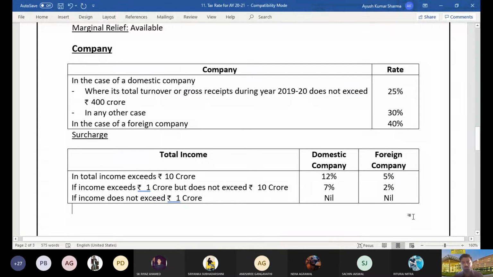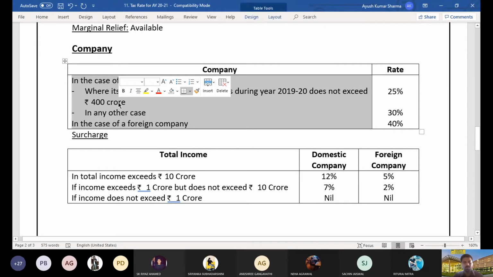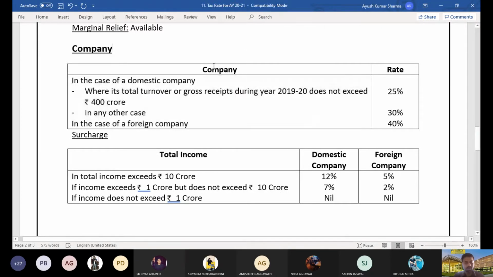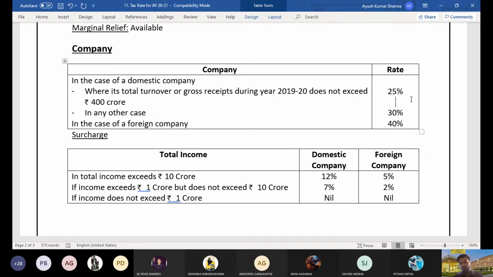Okay. I think we completed this part in the last class. We completed this area, the first part. In case of a domestic company, I've told you that if the turnover doesn't cross 400 crores, then the rate of tax is 25%. And in other cases, where the gross receipt crosses 400 crores, then it will be 30%.